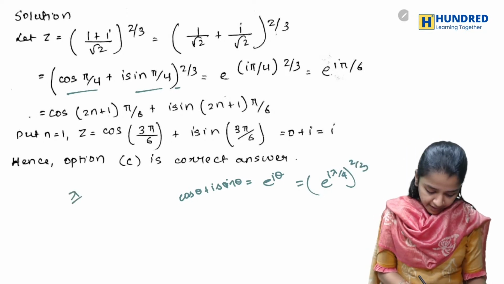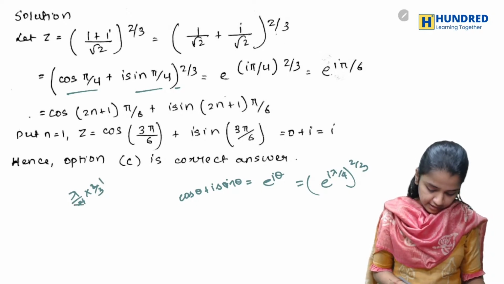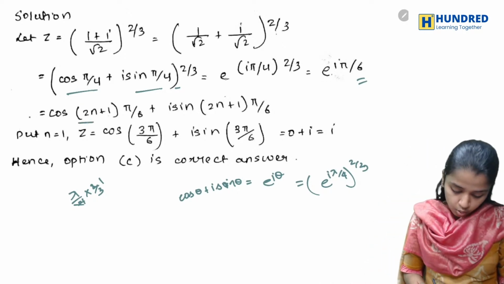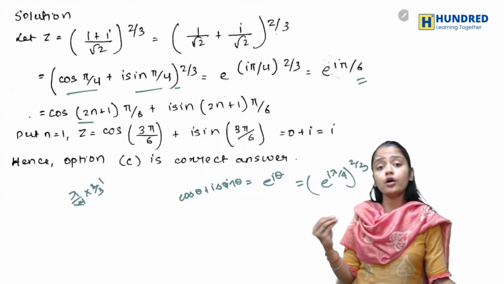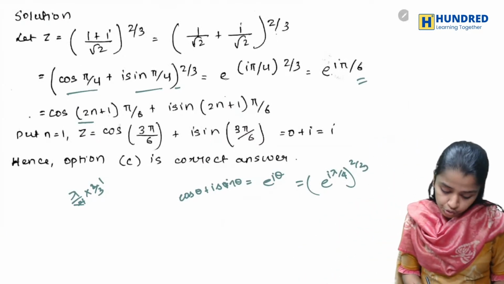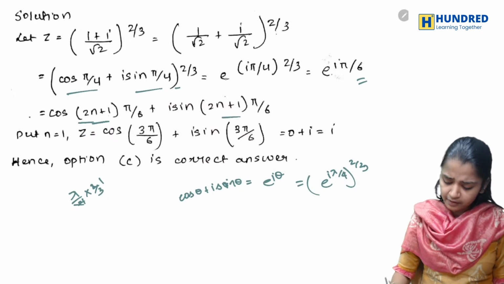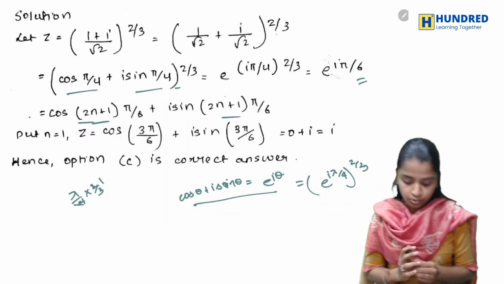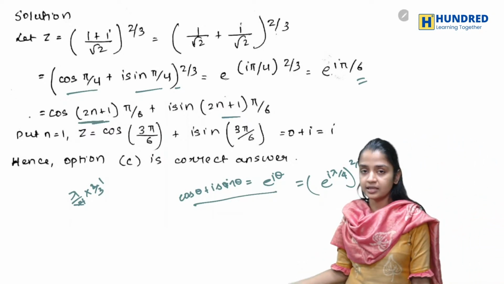So basically pi by 4 into 2 by 3 will be e power i pi by 6. Now what are you supposed to find? You have to find either one of those values. So you know what pi by 6 is. I'm just writing e power i theta can be written as cos theta plus i sin theta. So instead of that theta, I'm just writing 2n plus 1. That is also given in the formula.